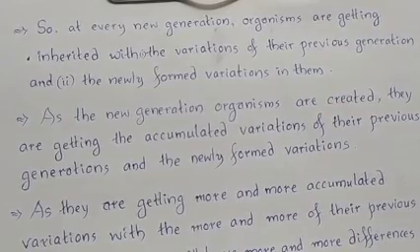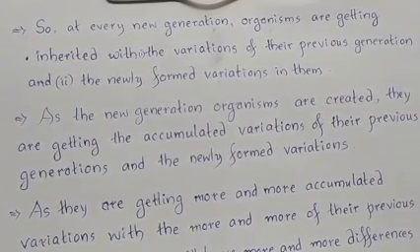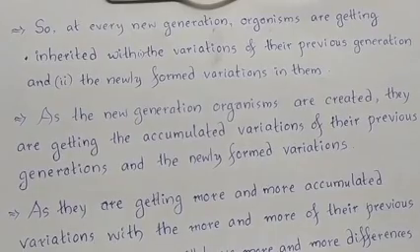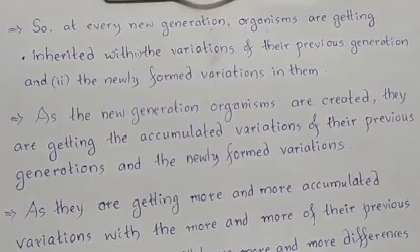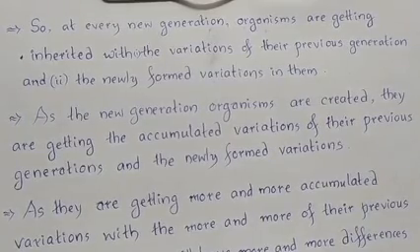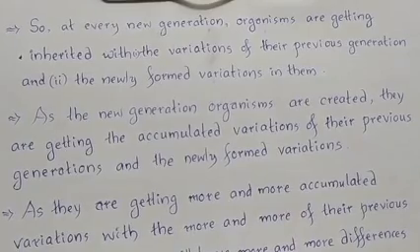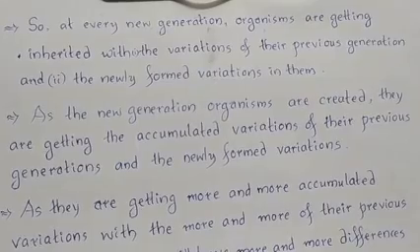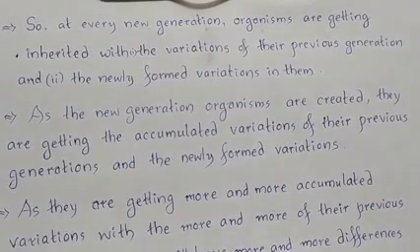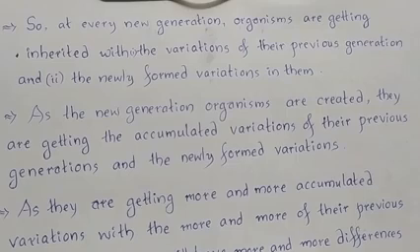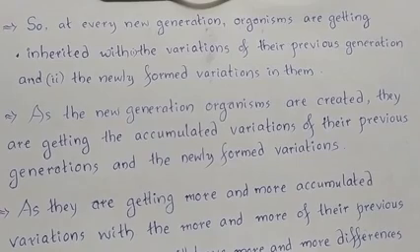So at every new generation, organisms are inherited with, number one, the variations of their previous generation and the newly formed variations in them, right? So at every new generation, what are the organisms getting?